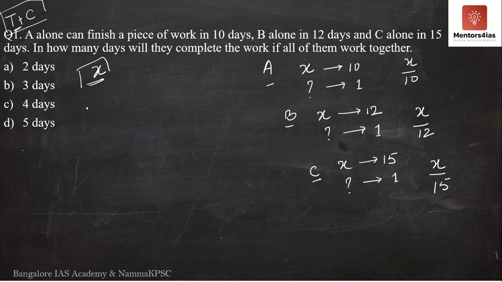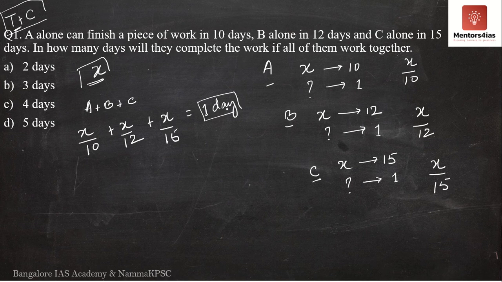If all of them work together, that is A plus B plus C, that is X by 10 plus X by 12 plus X by 15. This will give us the amount of work which is completed in one single day if all three, A, B and C, work together.